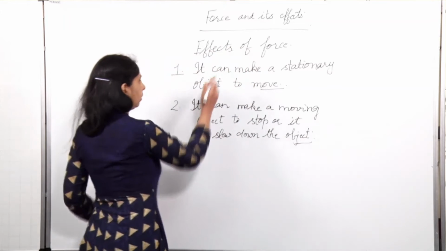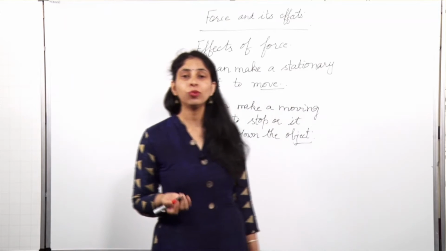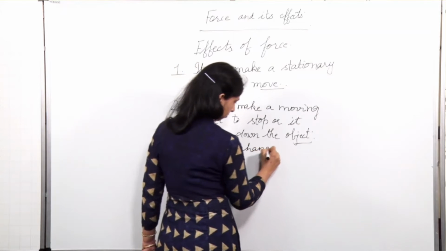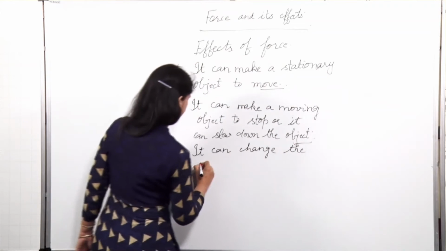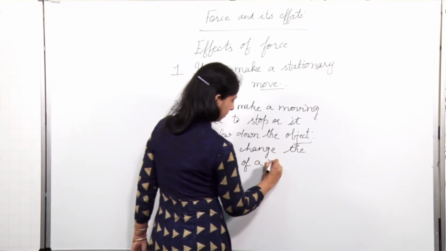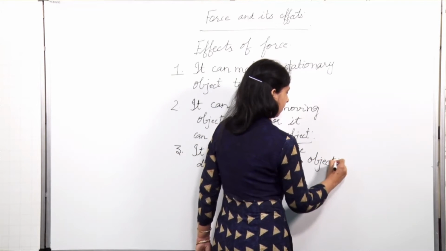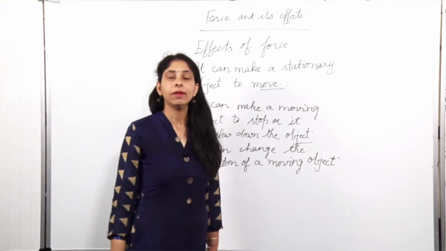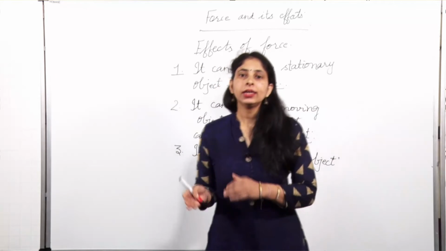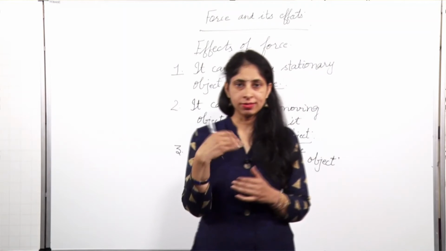The third effect of force is, it can change the direction of a moving object. When you are playing with your friends, you take a bat and you hit the ball with the help of the bat, you will see that the ball has changed its direction.